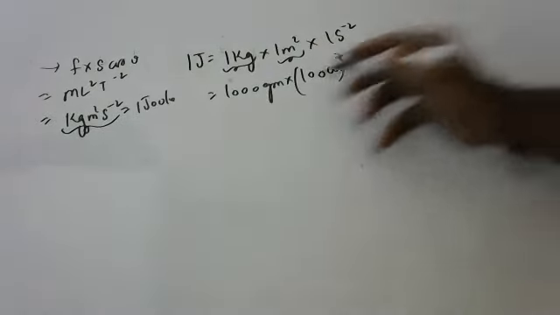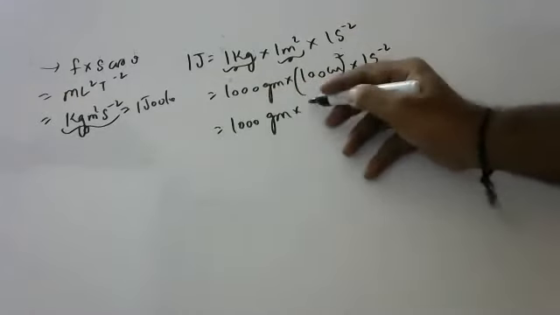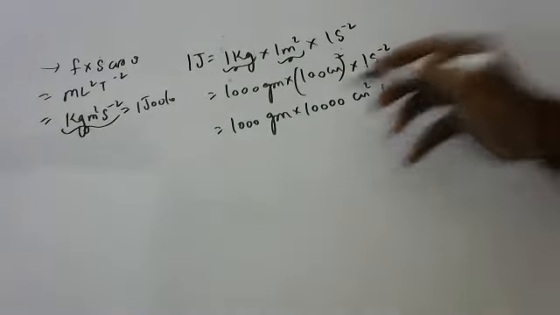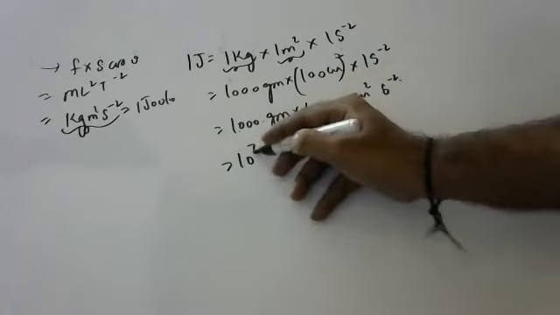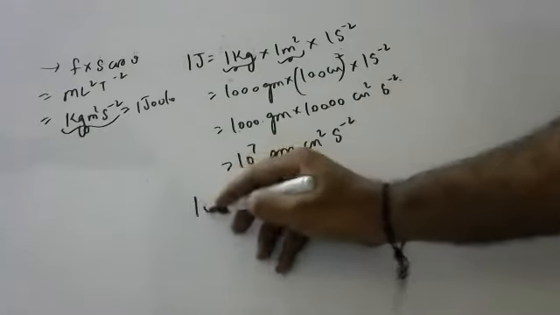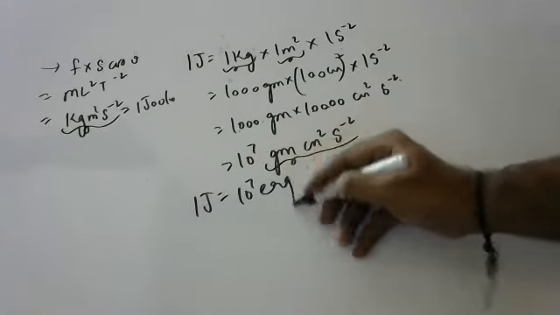So 1,000 into 100 square, which is 10 to the power of 4, gives grams centimeter square per second square. So it is 10 to the power of 7 grams centimeter square per second square. So 1 joule is equal to 10 to the power of 7 ergs.